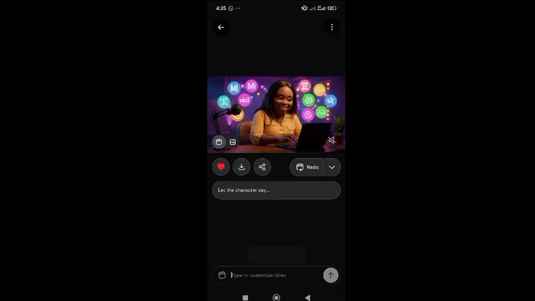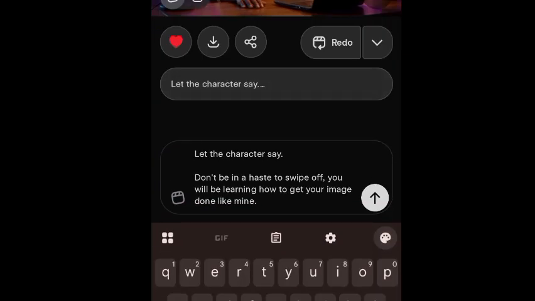So if I want to have a consistent flow, all I need to do is use the same image and just prompt it again, where I put in what I want the character to say. All I need to do now is change what the character says, and then it's going to give me the result.